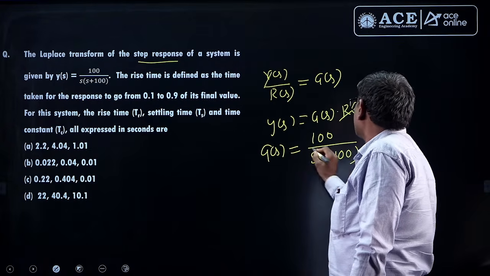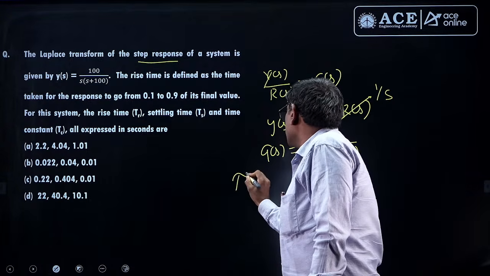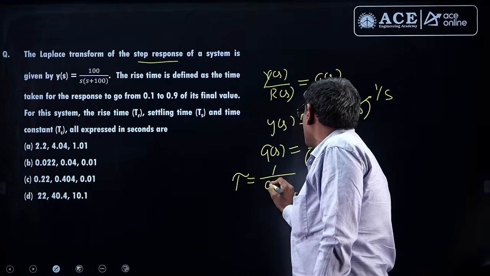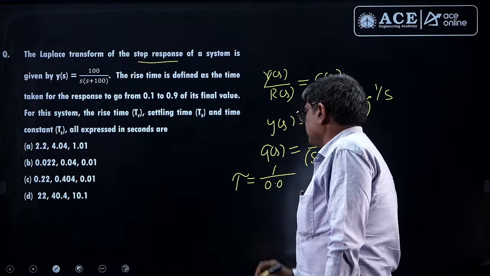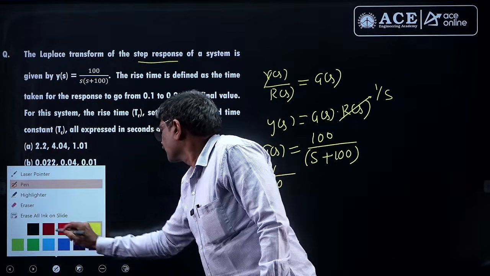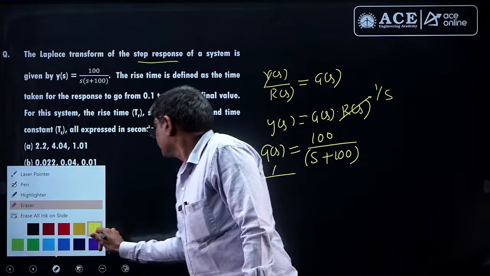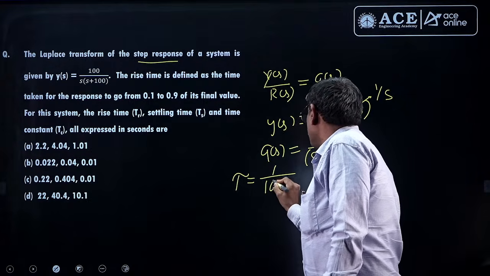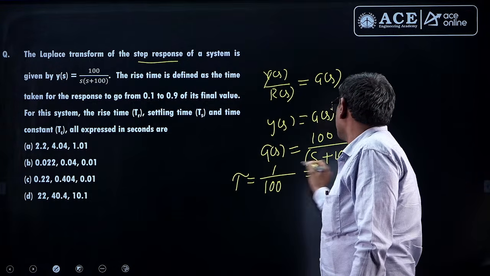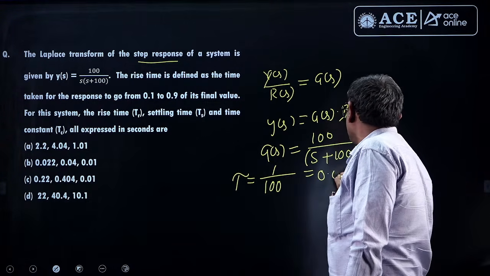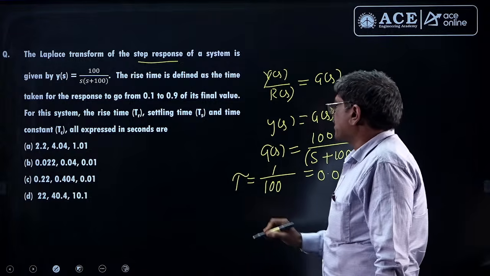It is simply a first order system. So time constant is 1 by pole location, 1 by 100, minus 1 by 100 you will get. So 0.01 second is the time constant.